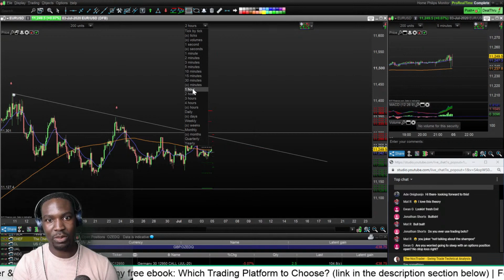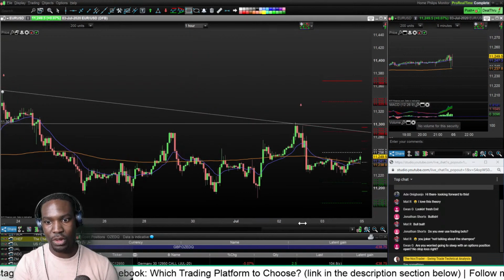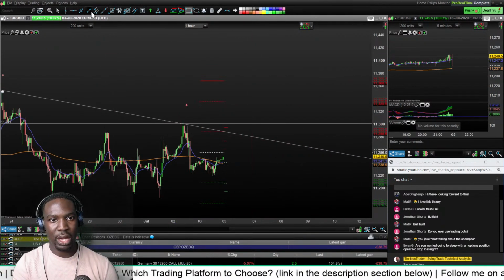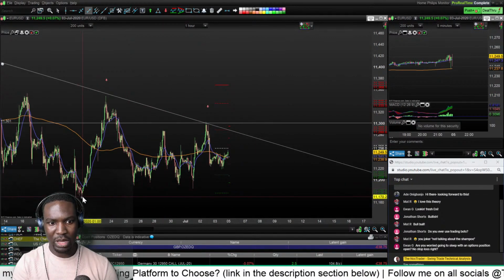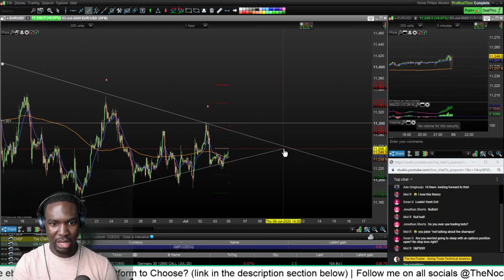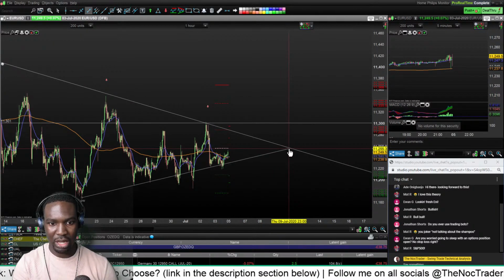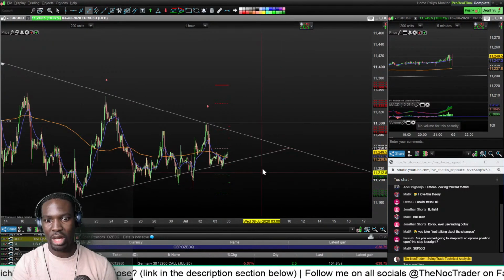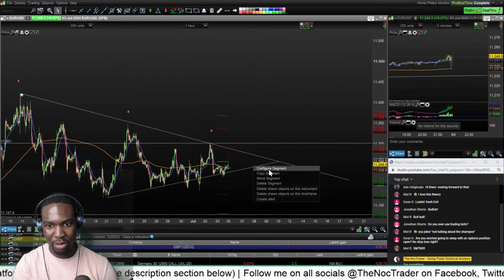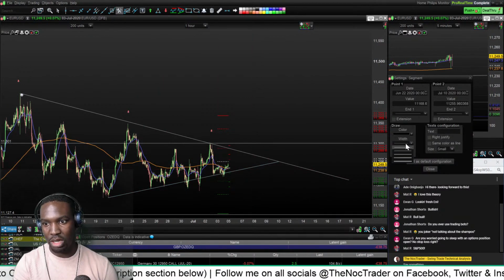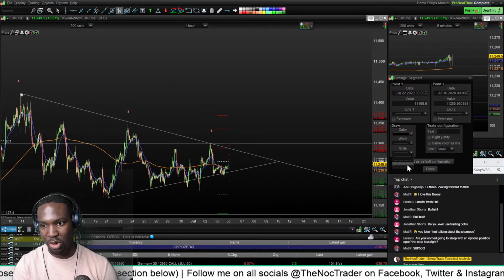Now if I dig a little bit deeper and go down into the 1 hour chart, I'd probably plot a line maybe like here. Can you see this? This is potentially a kind of support line. It's a weak support line, but I'm going to make it dotted because it's not properly a support, because it's been broken a couple of times.